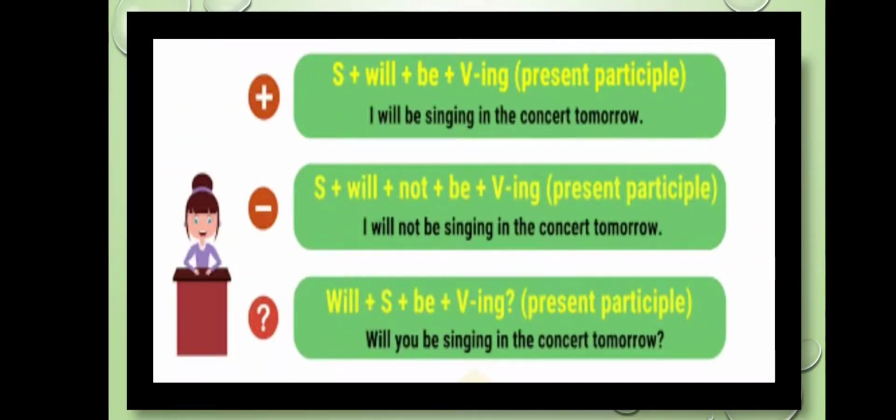Let's talk about the forms of future continuous tense. In case of positive form, we are going to use subject plus will be, or we can use even shall be along with the ing form of the verb. For example, I will be singing in the concert. For negative sentences, we use subject plus will plus not, and then we add be plus ing form of the verb. Example, I will not be singing in the concert tomorrow. By adding the word not, the sentence has converted into a negative one.